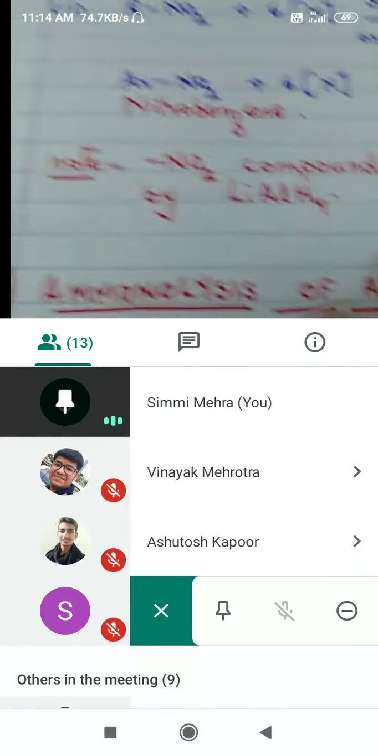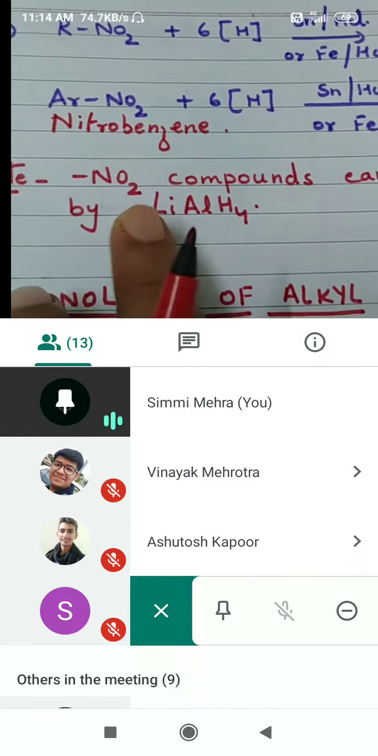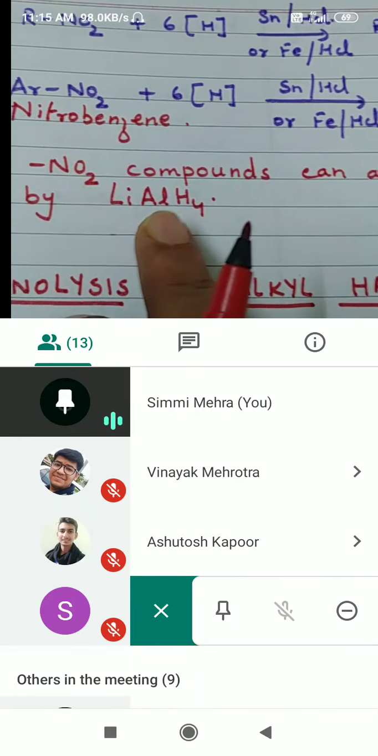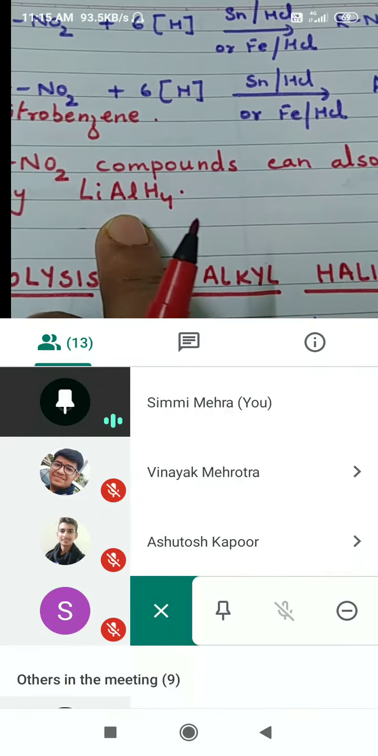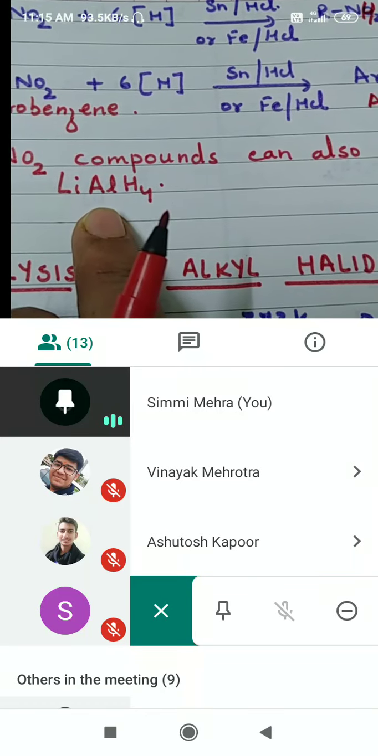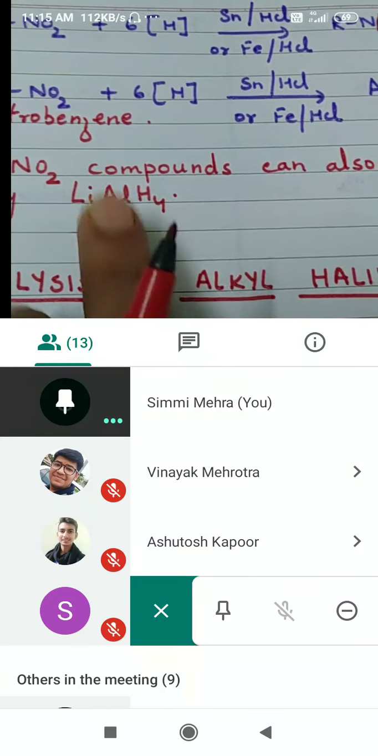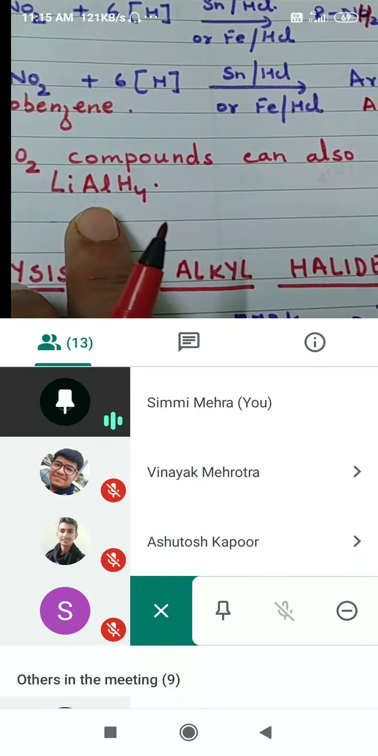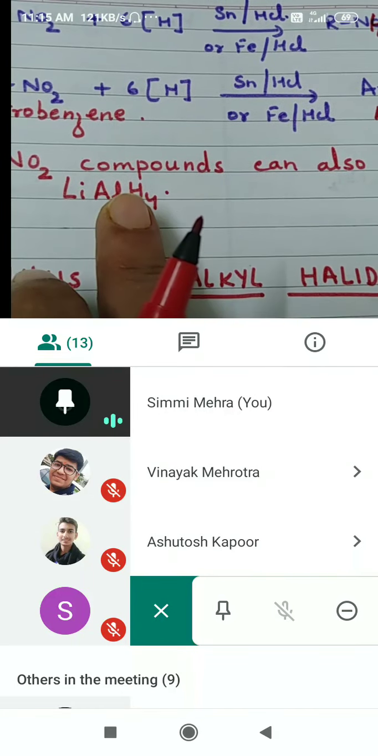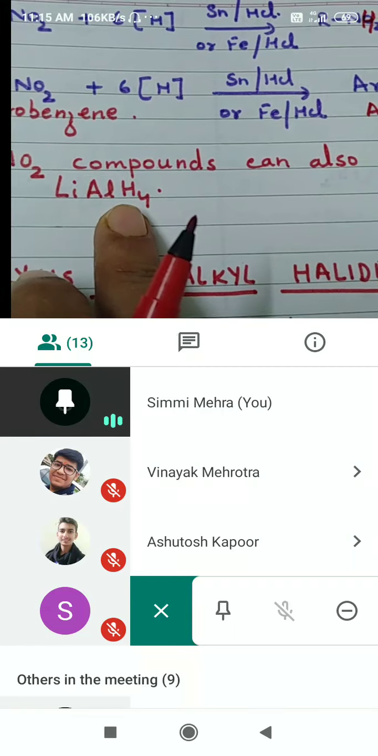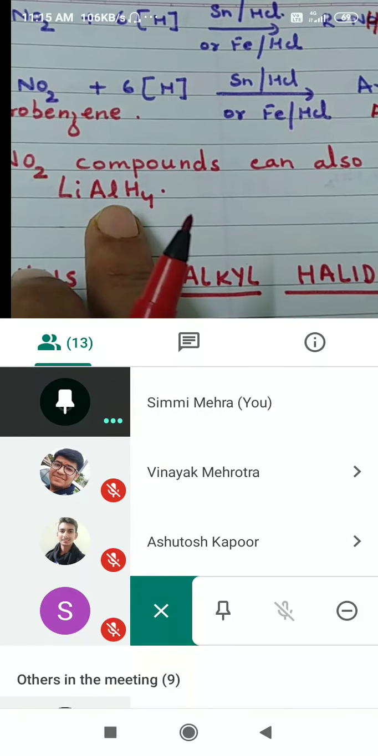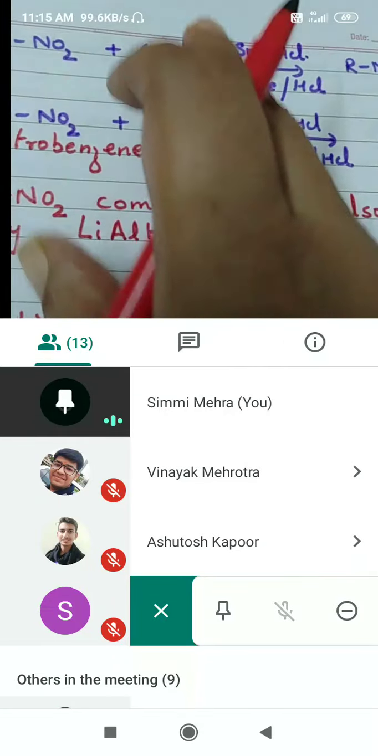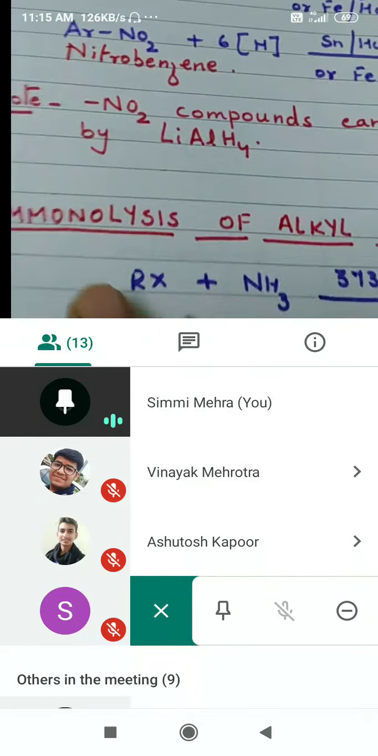Okay, all right. Note is given, nitro compounds can also be reduced by using lithium aluminum hydride. This is also a reducing agent, but I told you it is an expensive reagent. Only in the lab on a smaller scale, if you are carrying out the reaction, it can be used. Otherwise, it cannot be used on a commercial scale. On a commercial scale, we'll use these, and preferably it is hydrogen which is used.